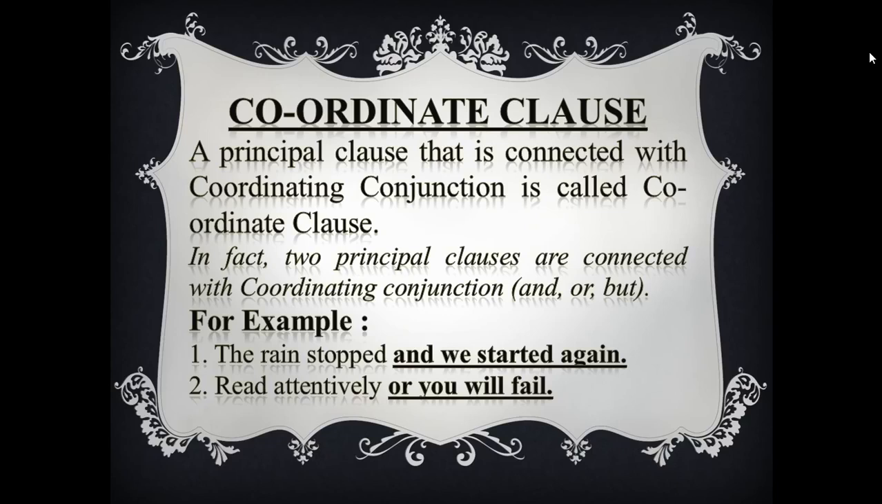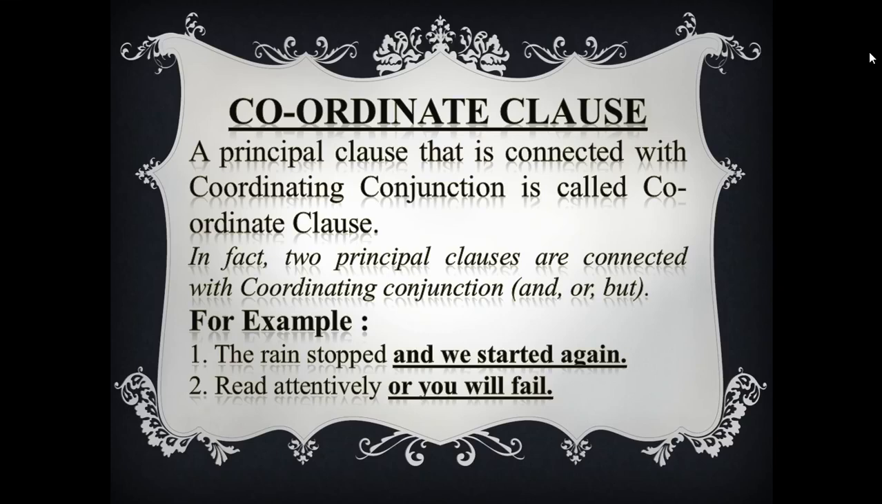And you know what is coordinating conjunction? And, or, but. These are coordinating conjunctions. In the previous slide, we told what is subordinating conjunction: who, which, that, when, where. These are subordinating conjunctions, and subordinating conjunctions are used in subordinate clause, and coordinating conjunction is used in coordinate clause. Okay, now look at the example.